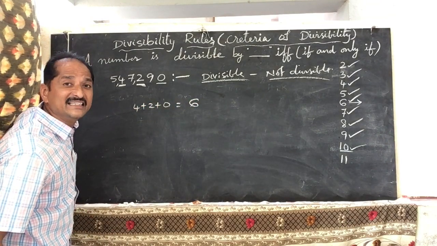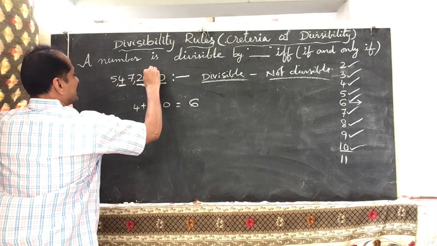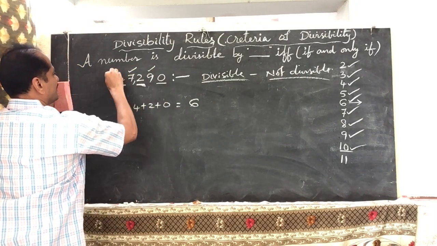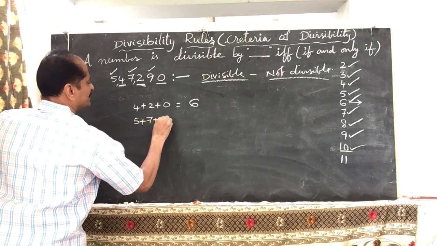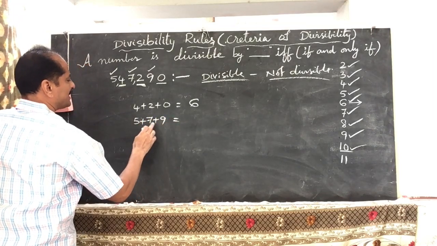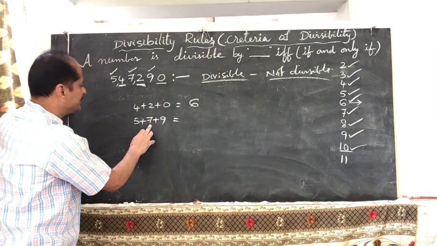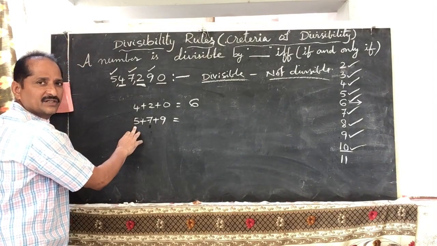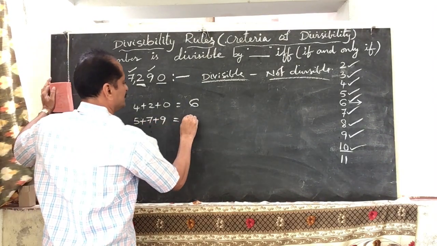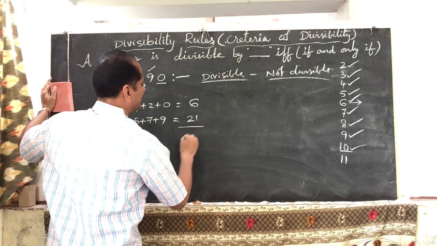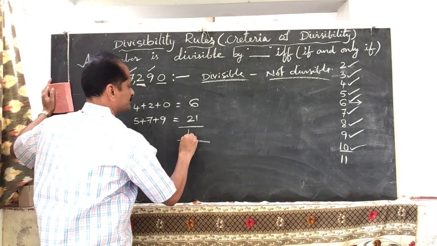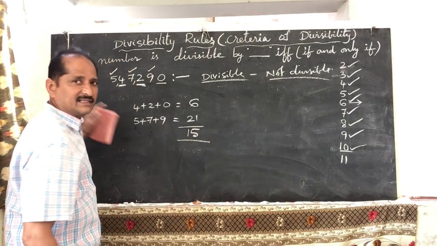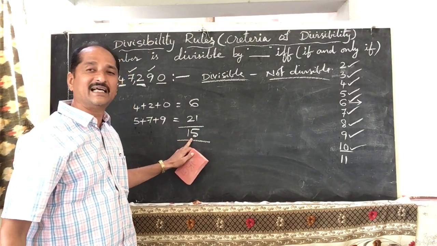And the remaining digits? 9, 7, 5. Add all these. 5 plus 7 plus 9. So that is equal to 9 plus 7, 16. 16 plus 5 is equal to 21. So the difference, 21 minus 6, is 15. So the remainder we got here is 15.